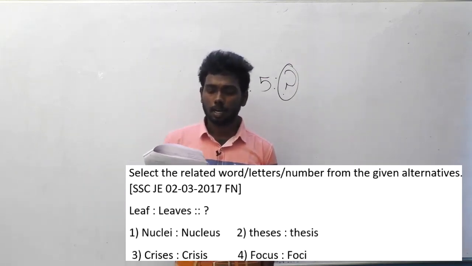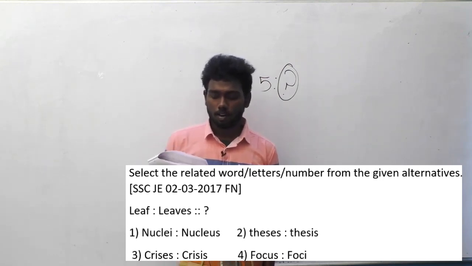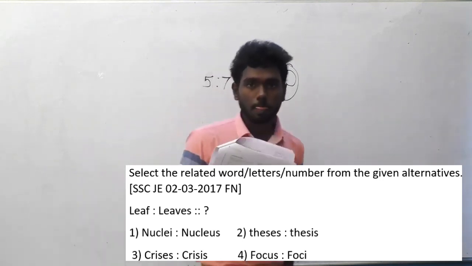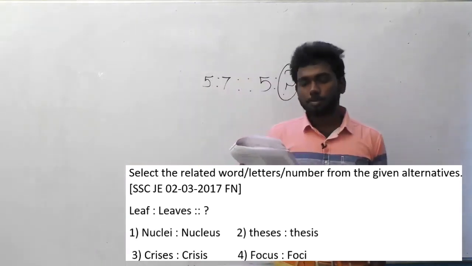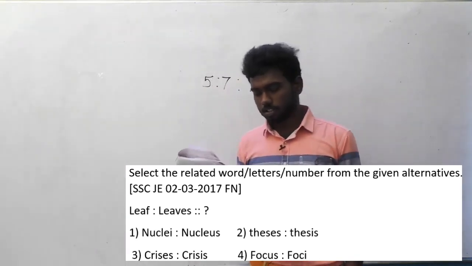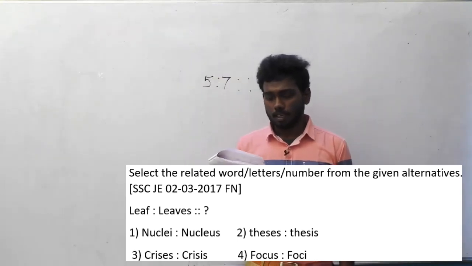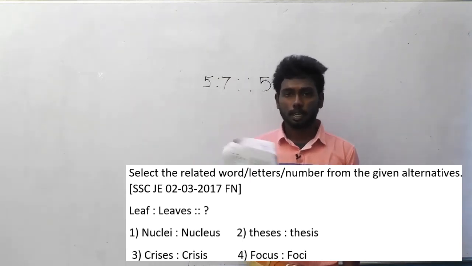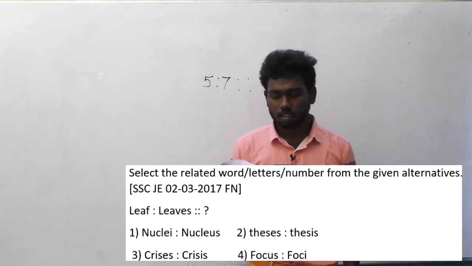Leaf is to leaves implies dash is the question here, and the options are nuclei is to nucleus, thesis is to thesis, crisis is to crisis, focus is to foci.